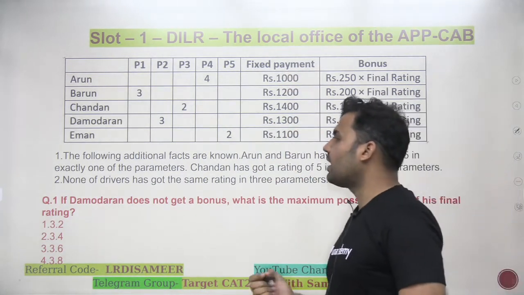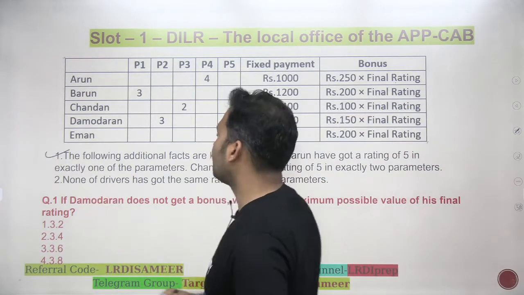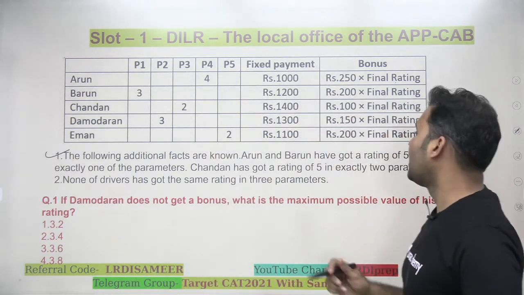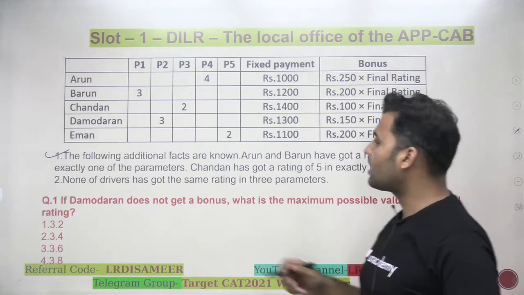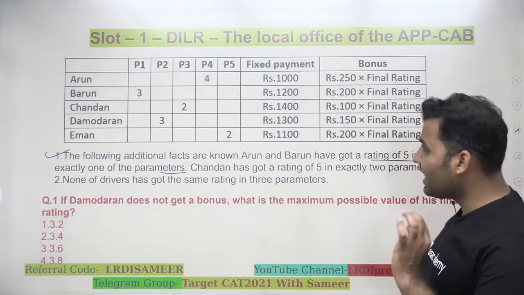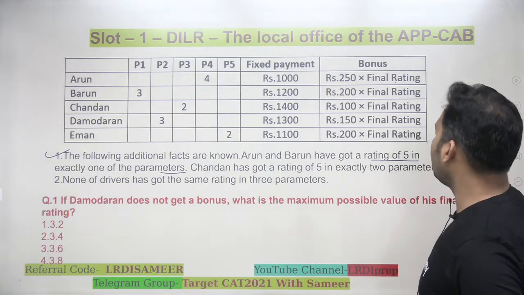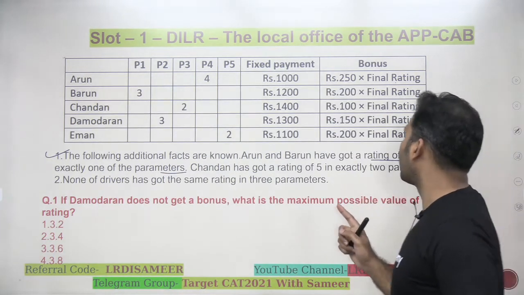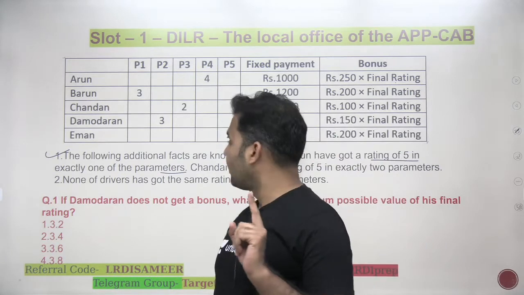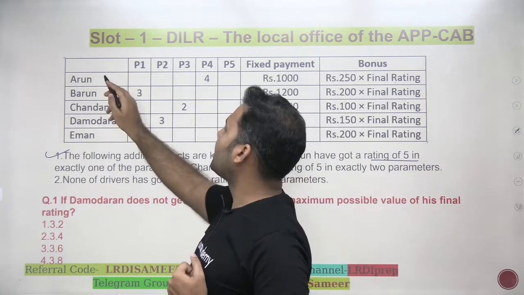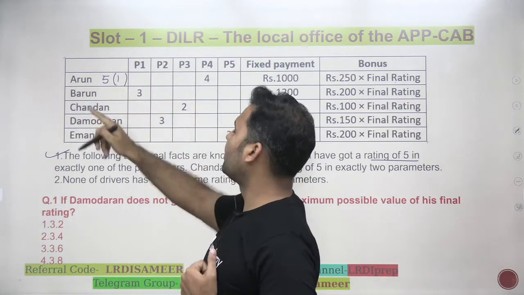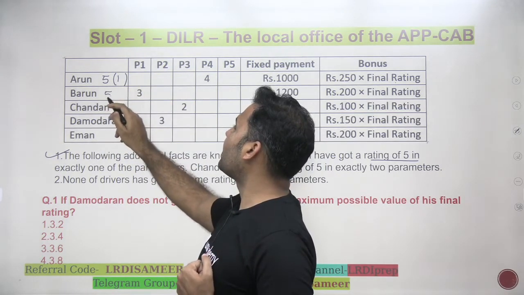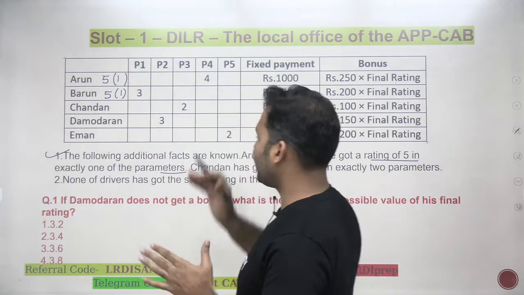Then there are some additional facts that you are supposed to know. The following additional facts are known. Arun and Barun have got a rating of 5 in exactly one of the parameters. That means Arun is getting 5 only in one of the parameters. Which parameter? We don't know. Barun is also getting 5 in one of the parameters. Which parameter? We don't know.